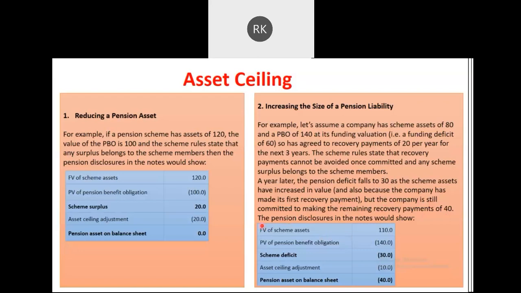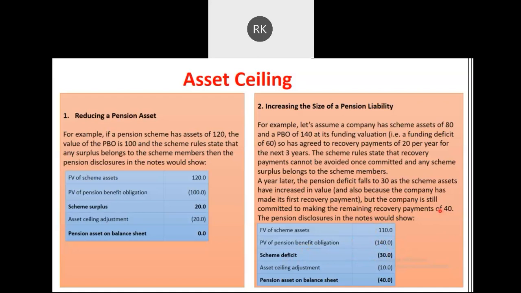So the scenario would look like this. The fair value of the scheme assets is 110, and the present value of the obligation is 140. I believe you are clear on this 110: 80 rupees on account of the previous balance, 20 rupees the fresh contribution, and 10 rupees on account of the capital appreciation. The liability was 140, so the scheme deficit is 30.